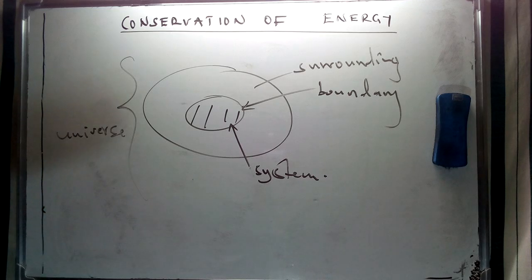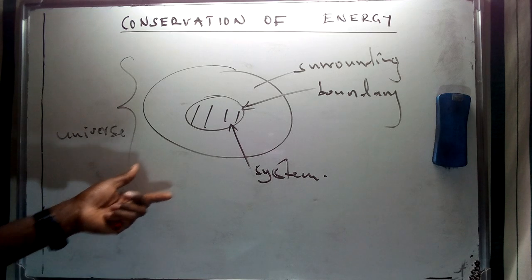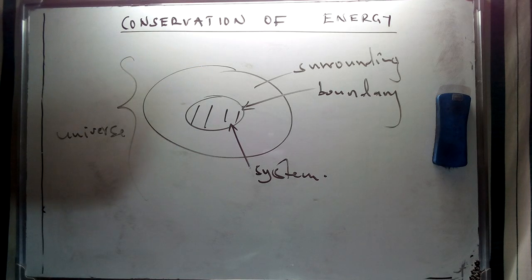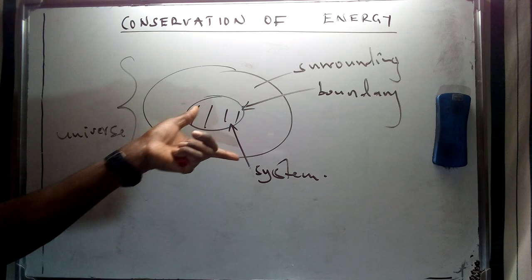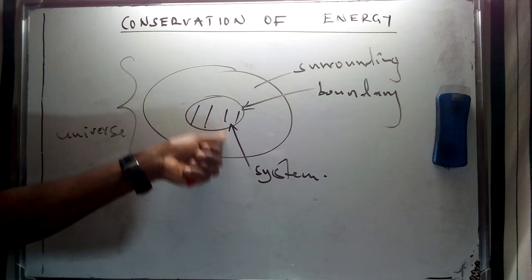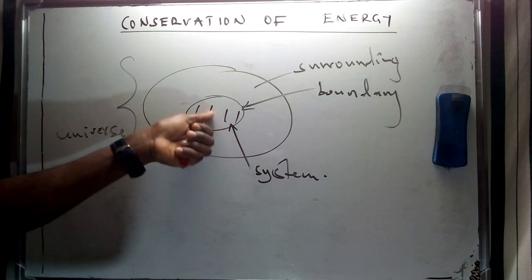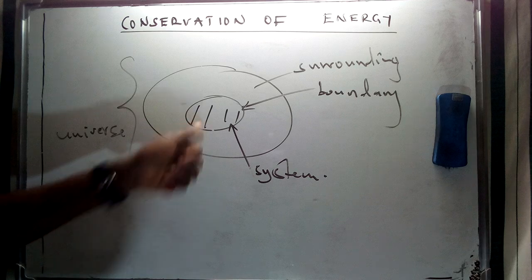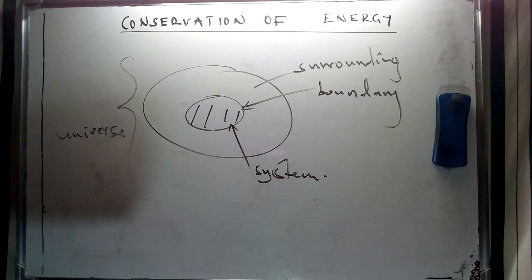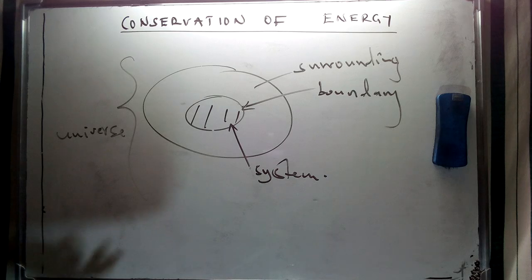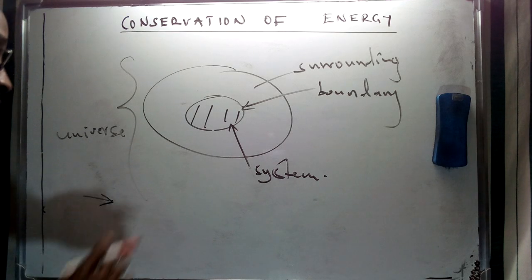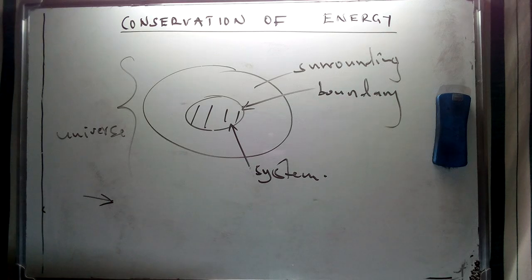So therefore, the total energy of the system and its surroundings are going to remain the same in conservation of energy. Although we are going to see that they're going to change from one form to another. As I said, there's going to be a relationship whereby we're going to express the transfer of mass between the system and the surrounding. And in some cases, we're going to have heat energy being transferred from the surrounding into the system and vice versa. So the universal energy or the form of energy is going to depend upon various aspects.